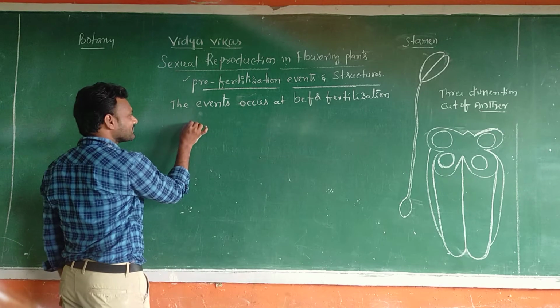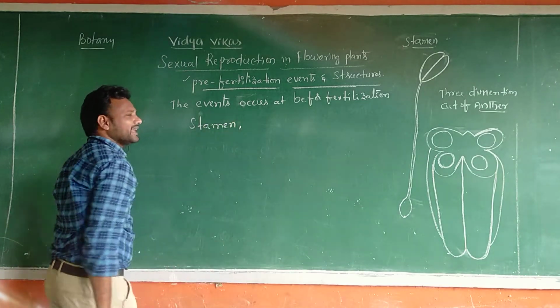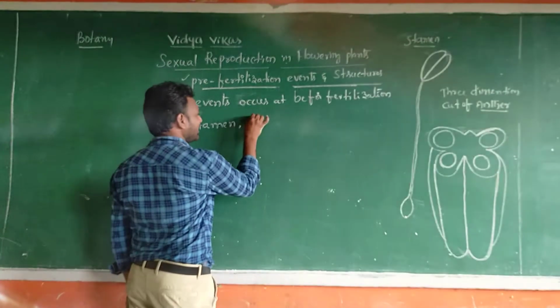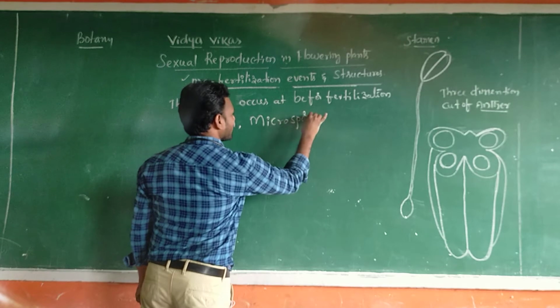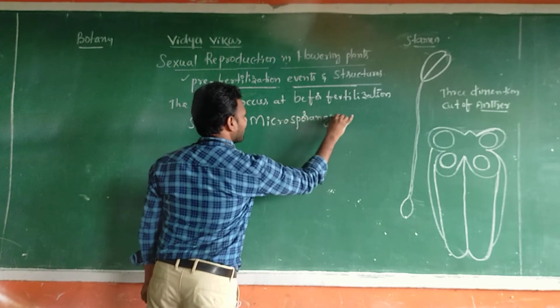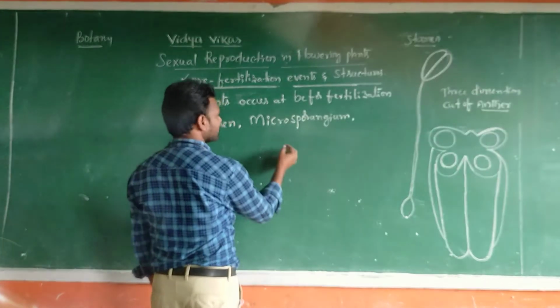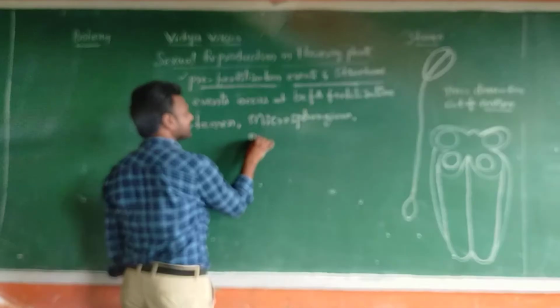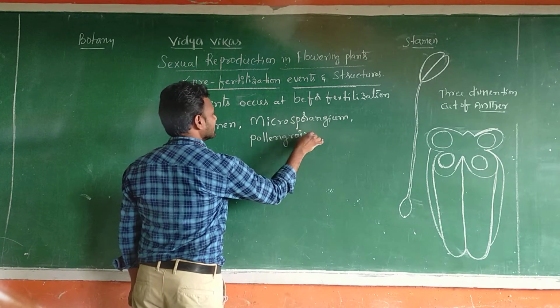One is the stamen. The second one is microsporangium, and the other one is pollen grain.